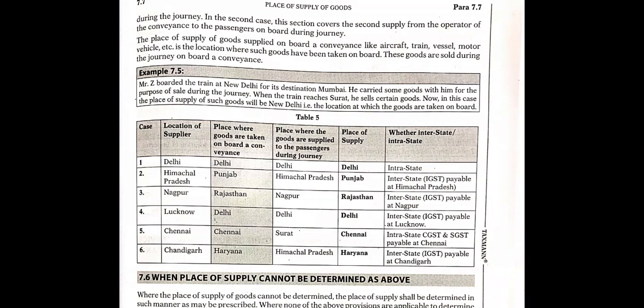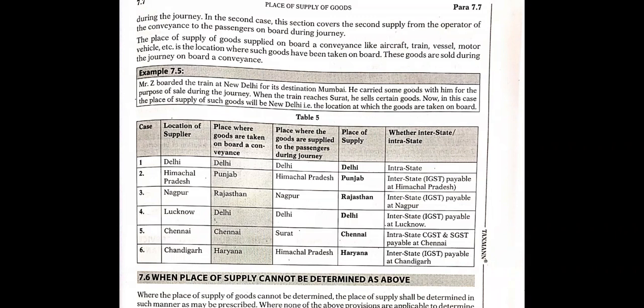Location of the supplier is Himachal Pradesh. Place where goods are taken on board a conveyance is Punjab. Place where the goods are supplied to the passenger during journey is Himachal Pradesh. Place of supply is Punjab. Okay, as we know, we need to compare the location of the supplier and the place where goods are taken on board. Himachal Pradesh and Punjab are different states, and when they are different states, it is interstate and IGST is payable at Himachal Pradesh, that is the location of the supplier.